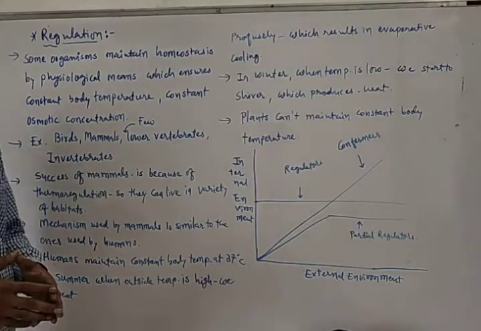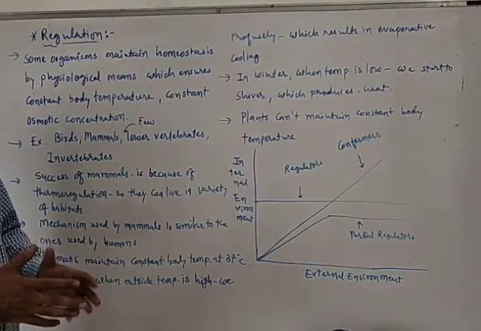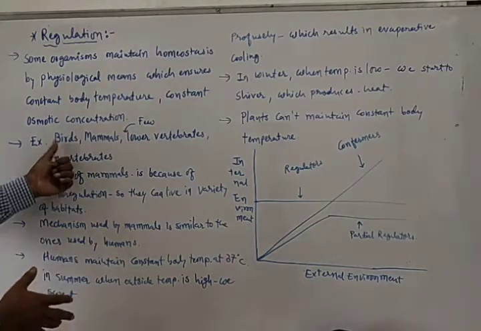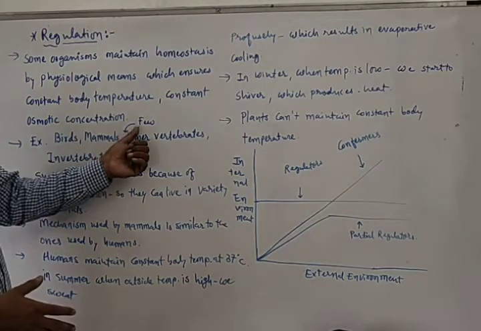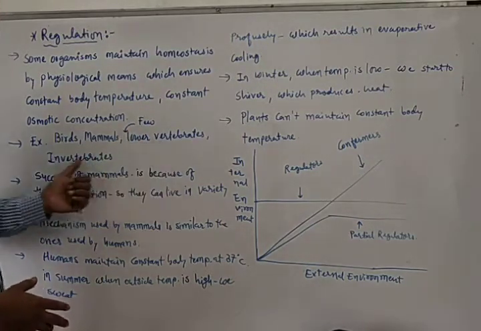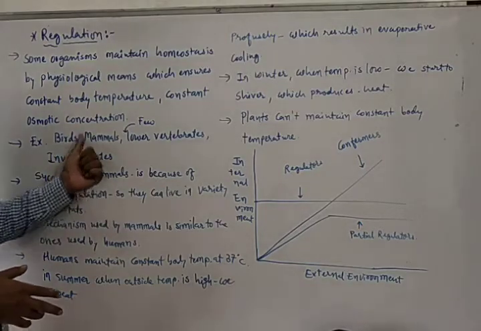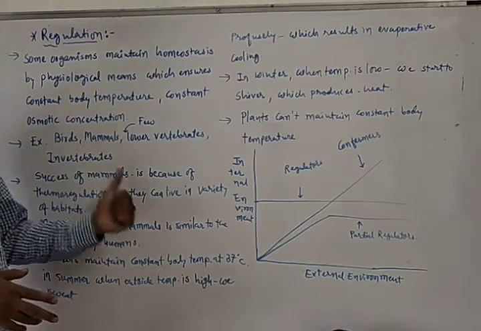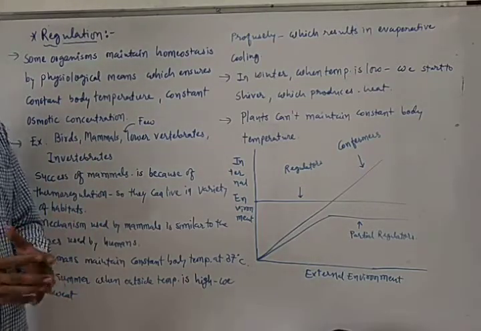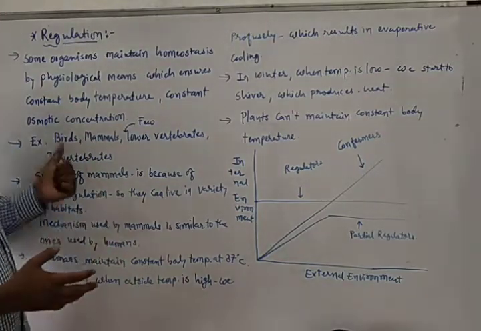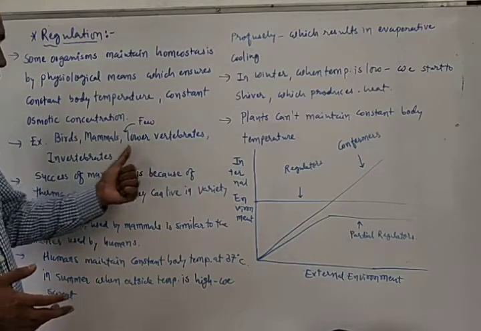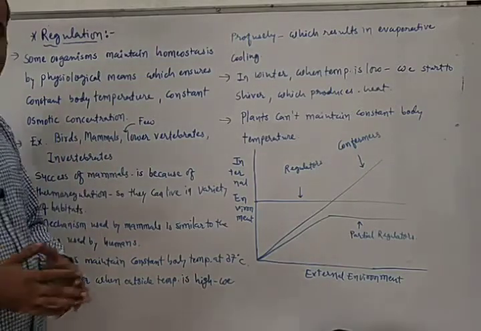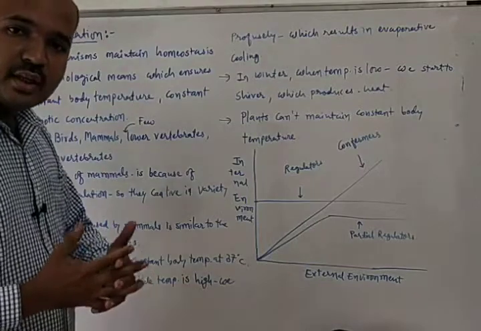So who are regulators? Which organisms work as regulators? Birds, mammals, few lower vertebrates and invertebrates are the regulators. Not all organisms are regulators, but birds, mammals, few lower vertebrates and invertebrates are examples of regulators.